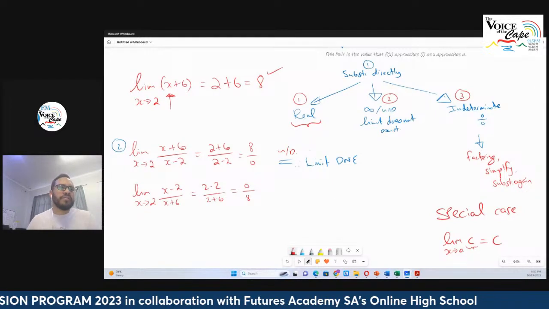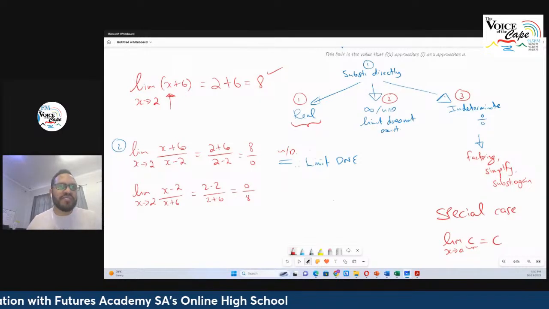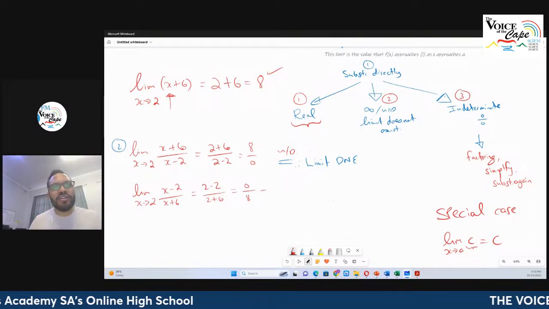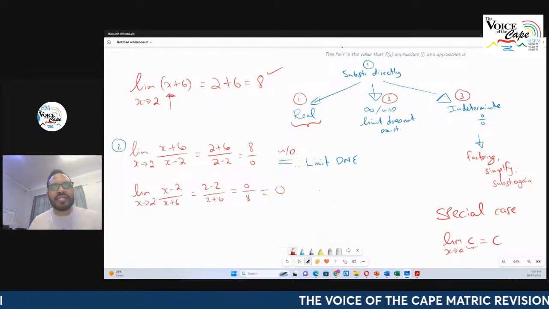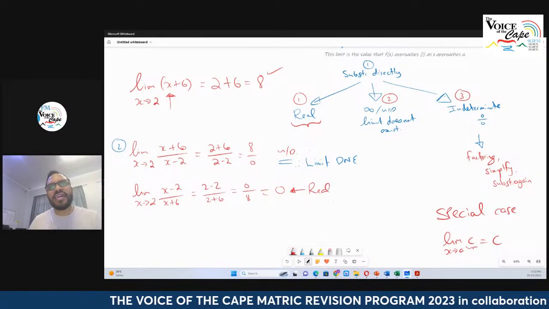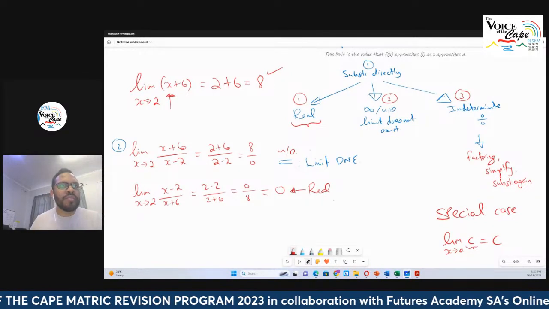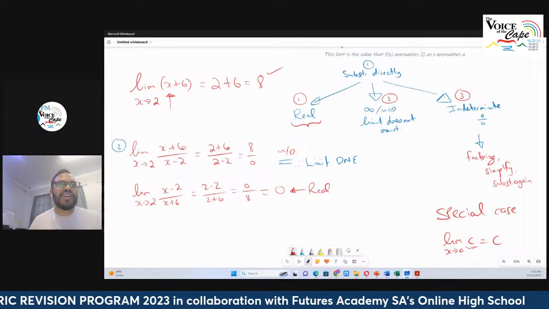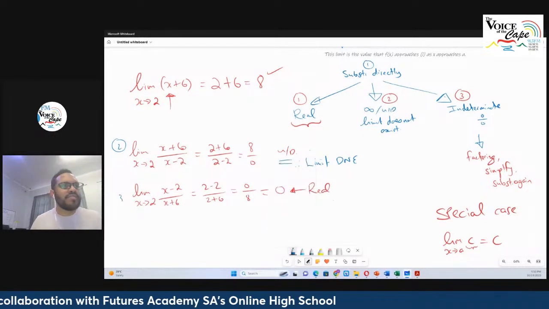Now, remember, 0 divided by any number that is not 0 is not an indeterminate form. So 0 divided by anything, the answer is actually 0. In this case, I have a real number. That indicates that the limit exists, right? So the answer to this question is 0, but the answer to the previous question is actually undefined because we are dividing by 0. Okay, let's move forward.